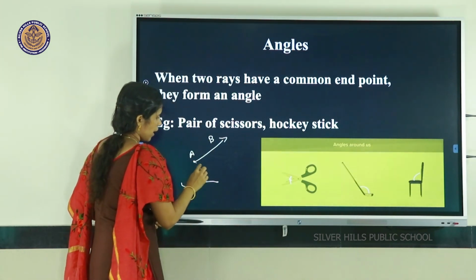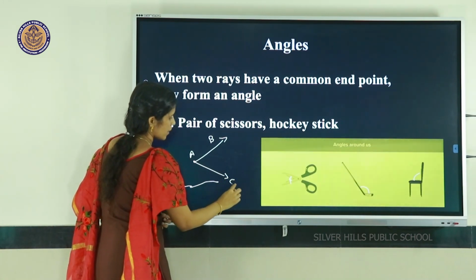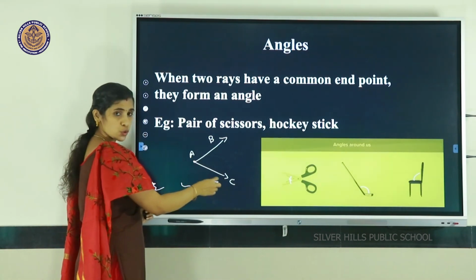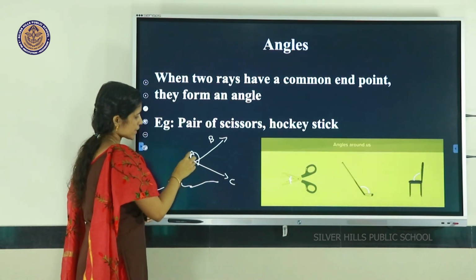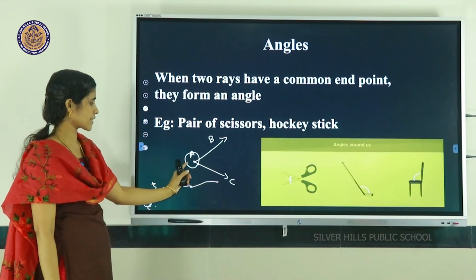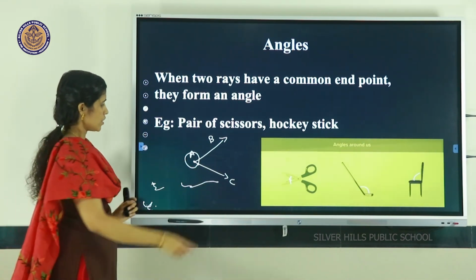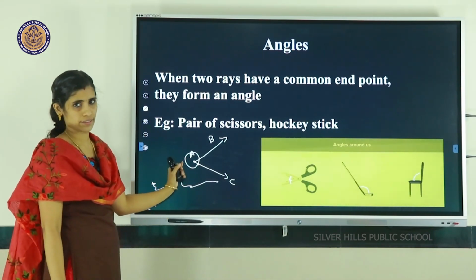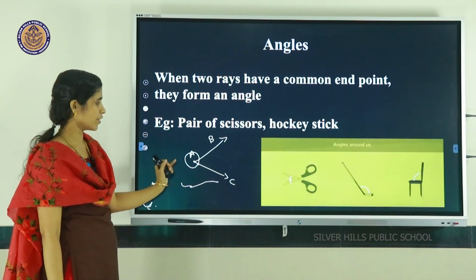And this one is another ray AC. So listen, here these two rays meet at a common point. This common point is the vertex.